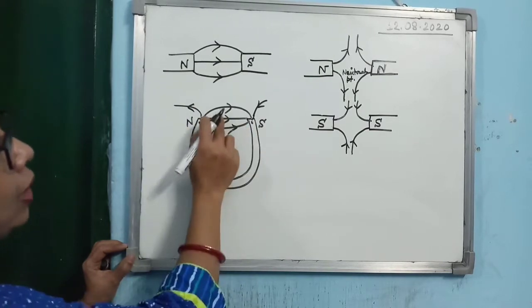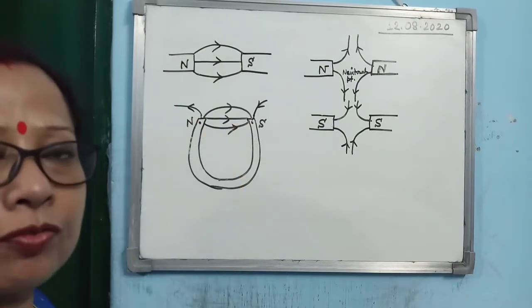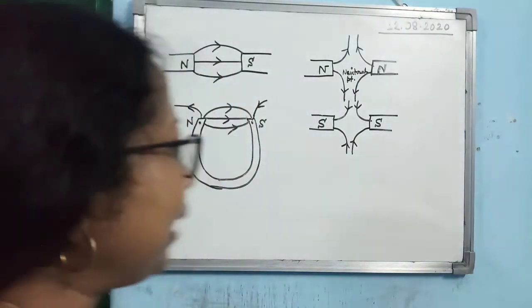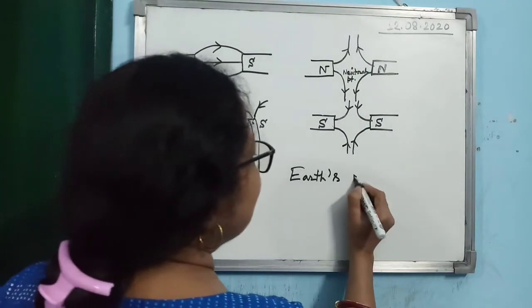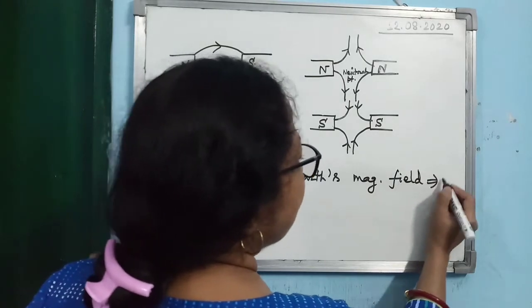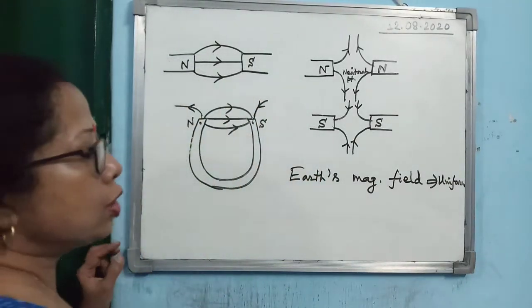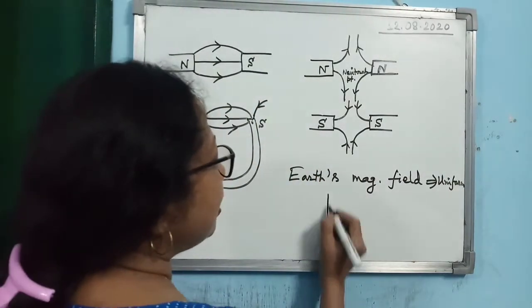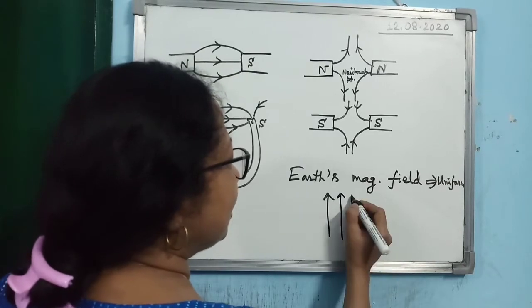But remember, when you draw the lines of force, no 2 magnetic field lines should touch each other. Then for Earth's magnetic field, remember Earth's magnetic field is uniform. What is the nature of Earth's magnetic field? It is uniform. So what will be the magnetic field lines for Earth's magnetic field?